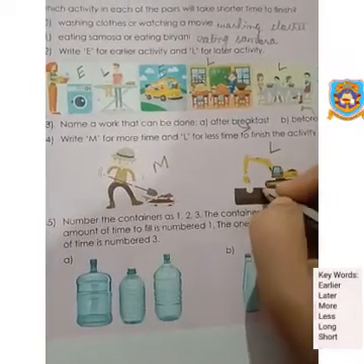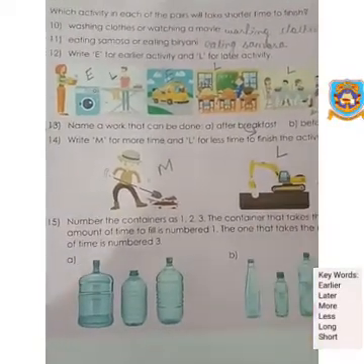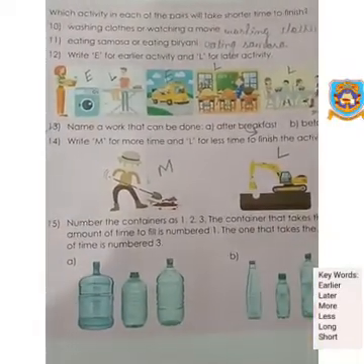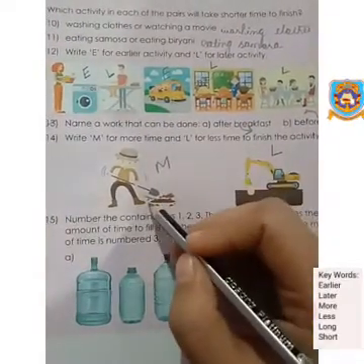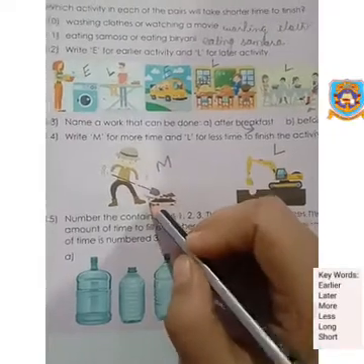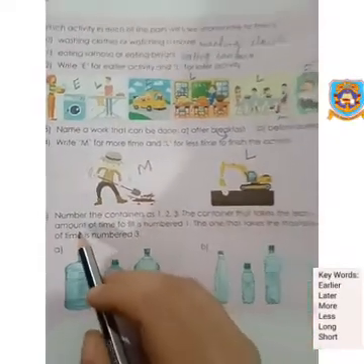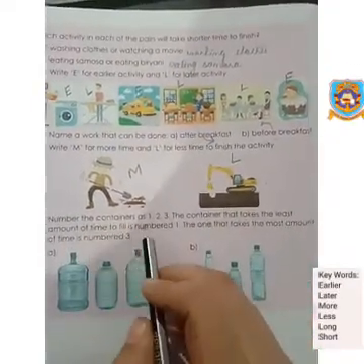The machine can dig out a huge amount of mud or soil from deep under the earth within a very quick span of time compared to humans. Humans take more time. Okay. Question number 15 is, number the containers as 1, 2, 3.